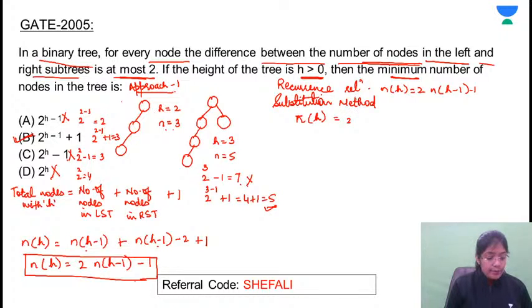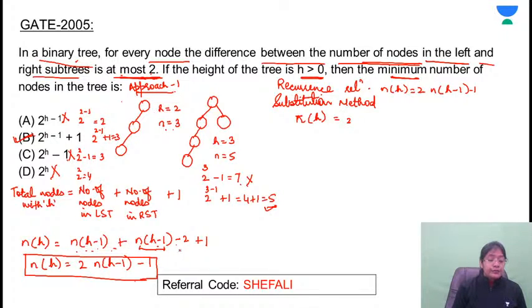Recurrence relation ma'am, how did the number of nodes in the right subtree come? See, how many nodes will you have in the left subtree? That is given by n of h minus 1. In the right subtree also, how many maximum nodes can there be? With h minus 1. But what difference was given between the two? The difference between the two is 2. So if the number of nodes in this tree are n of h minus 1, then here how many nodes will there be? 2 less.